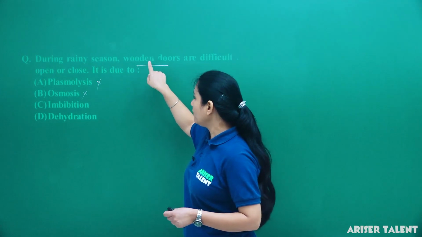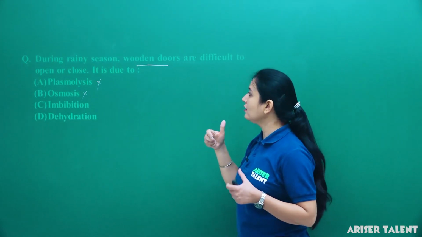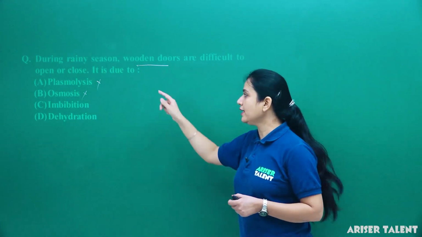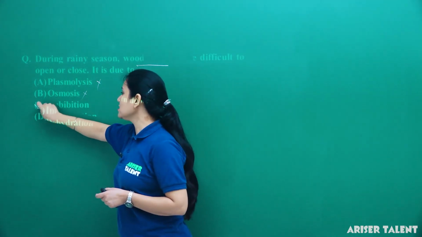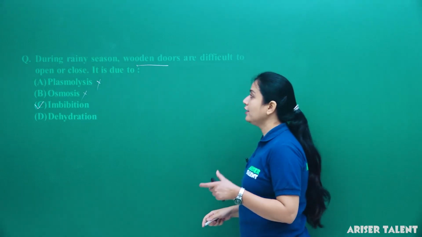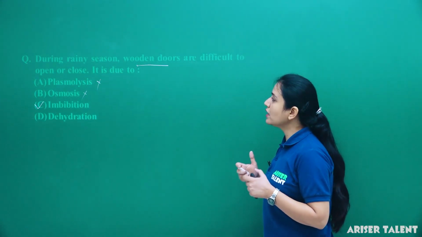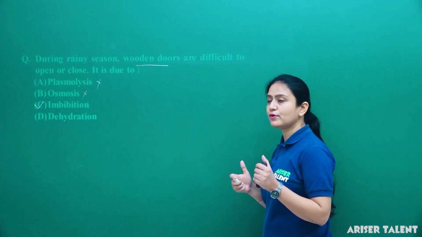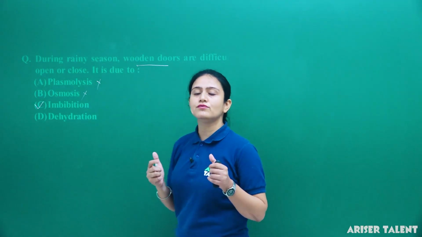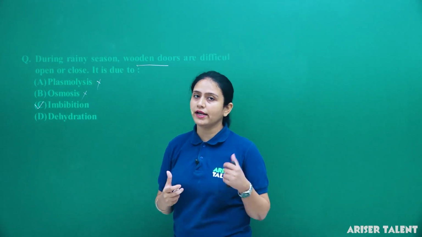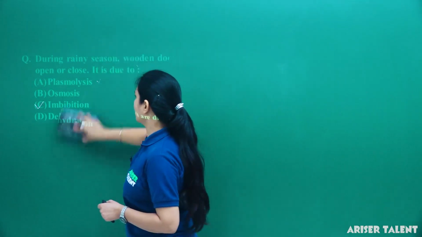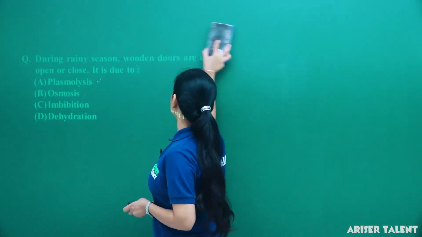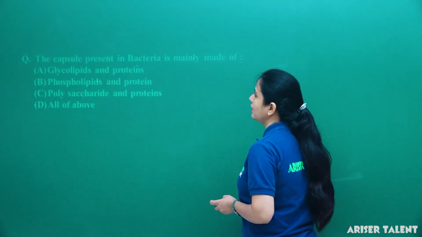So if the wooden doors get swollen up, why? Because they absorb water, so they swell. So answer C, imbibition, is the correct answer: during rainy season wooden doors are difficult to open or close due to the process of imbibition, because the wooden door absorbs water and gets swollen. Option C, imbibition, is the correct answer.